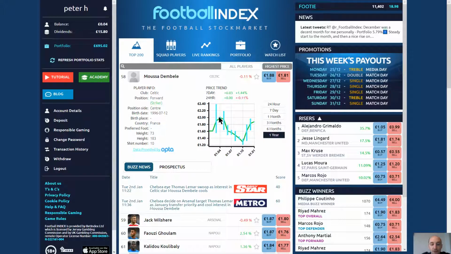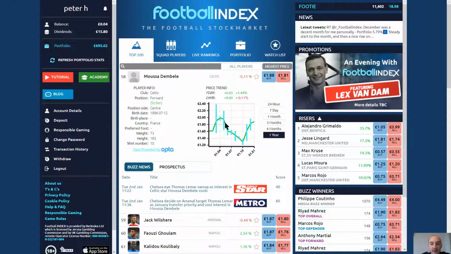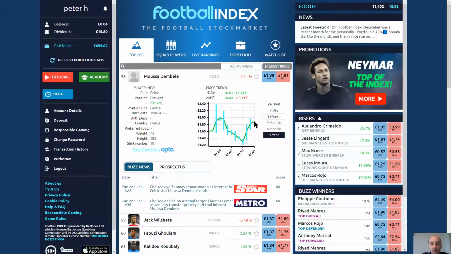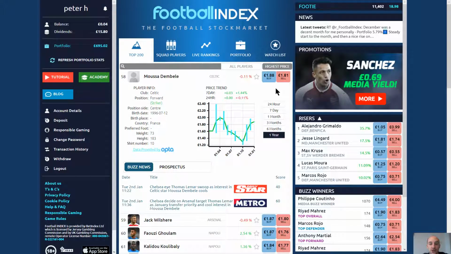His price increased as he enjoyed some good form, but then dipped shortly after due to injury. As he's now back playing and there is talk of him going to Everton or West Ham amongst other clubs, his value has started to rise once again. If you would have bought him down here at around £1.29 and sold him now at £1.88, you would have made a tidy profit. Please note you can only buy 100 shares in a player per transaction.